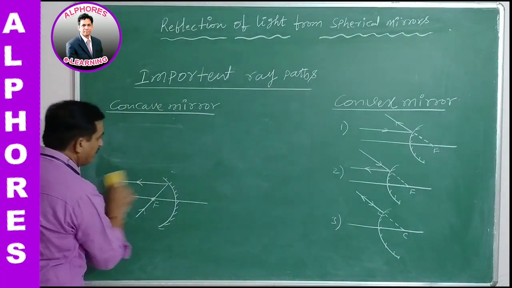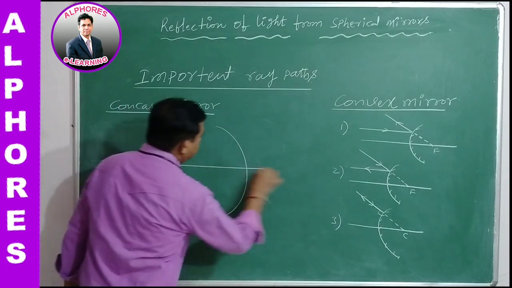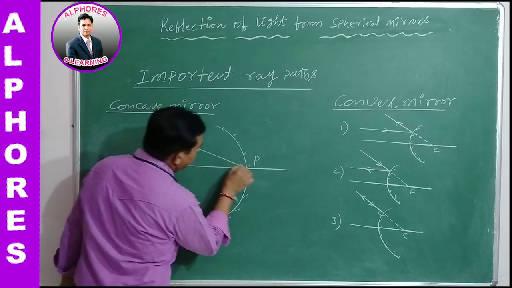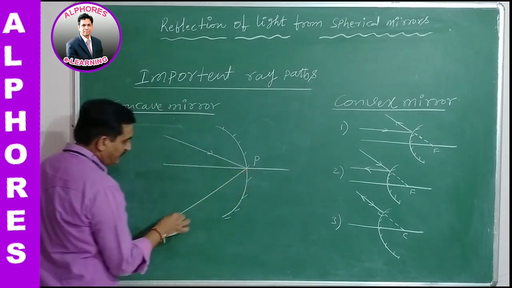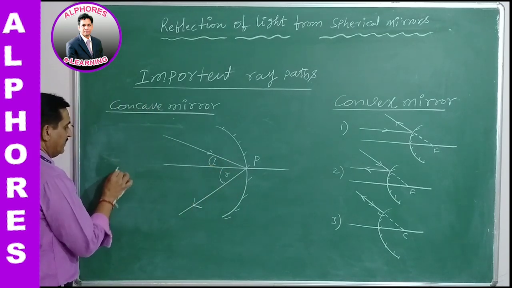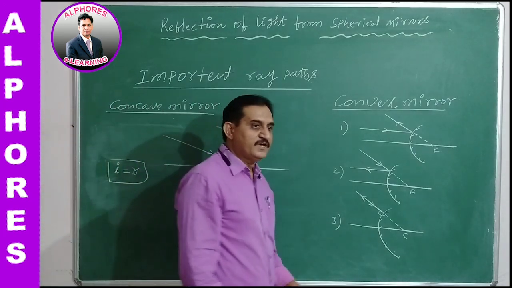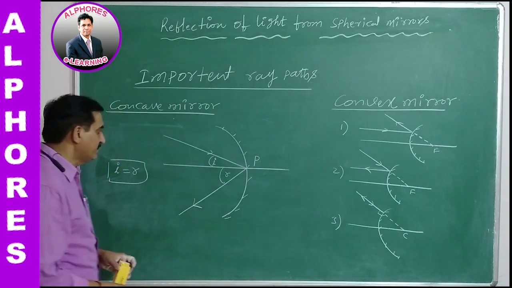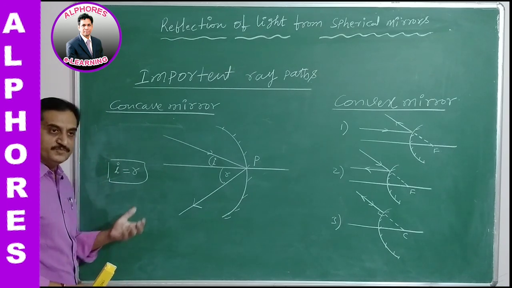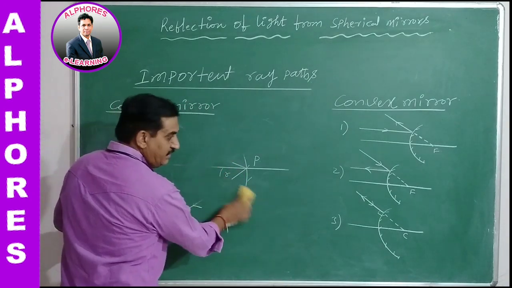Let us move on to another point. Whenever a ray of light is incident at the pole of the spherical mirror, suppose the light is incident here and undergoes reflection. Definitely this angle is i, this is r. So here the angle of incidence is equal to the angle of reflection. The law of reflection holds good in this case. Whenever light is incident on spherical mirrors, the angle of incidence should be equal to the angle of reflection.